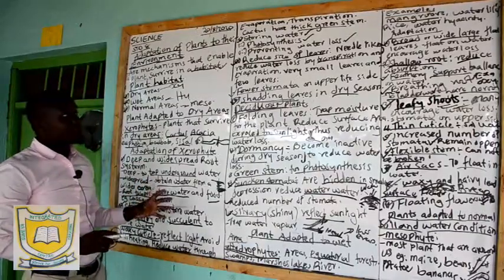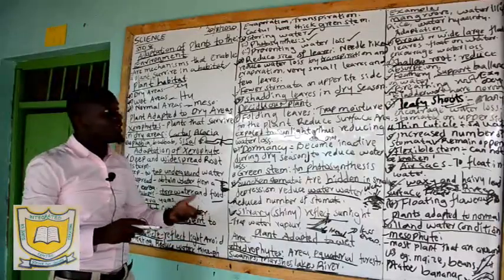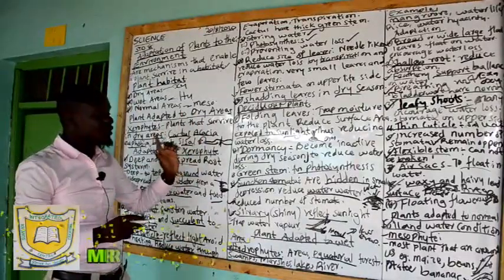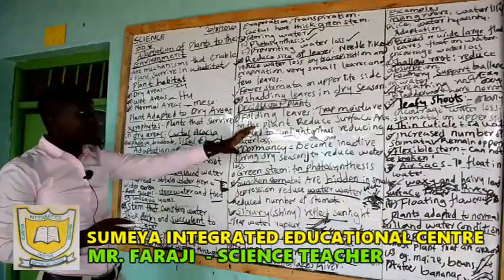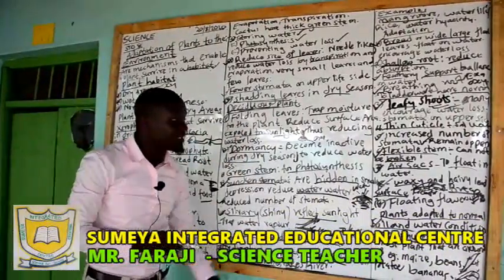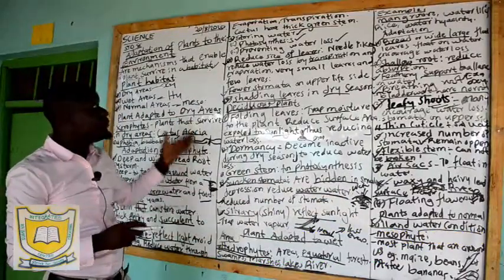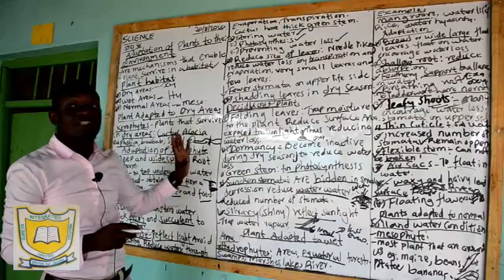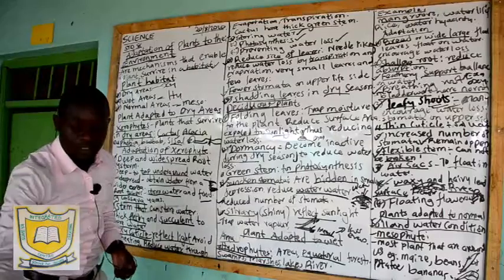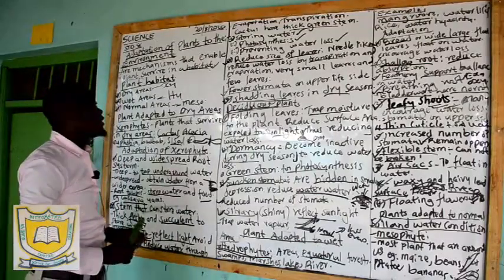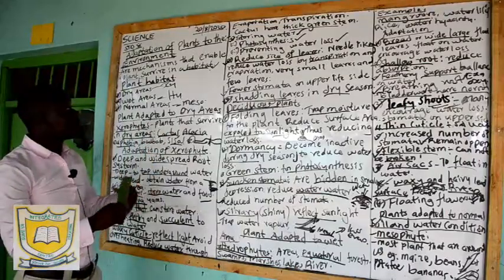After understanding the adaptations of these plants, somebody can come up with a question and ask you to give the adaptation of plants that are found in a dry region, or give the adaptation of plants that are found in wet areas, or plants that are found in normal conditions. You may be asked to give examples of those plants that grow in wet areas, in dry areas, and also in areas that have normal conditions. So in summary, you should understand all that, so that in the exams you may not have a lot of problem.